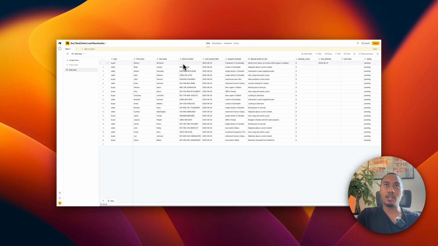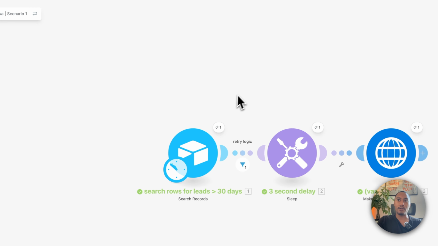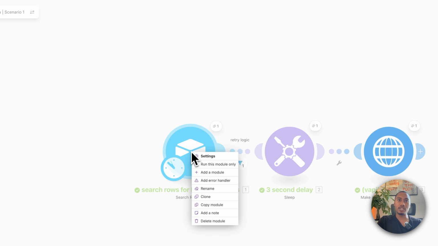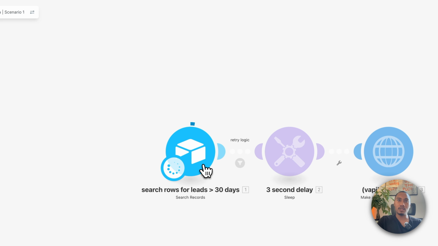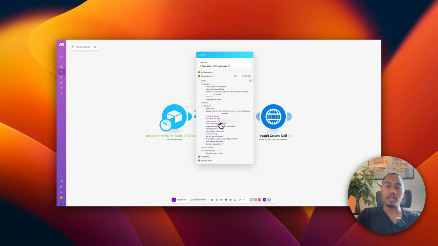So put yourself here and give it a date that's over 30 days so that your row pops up, and give the rest a newer date that's within 30 days. Then go back to scenario 1, right click, run this module only, and you should only see your row and your phone number here. So when we run the scenario, it will trigger the outbound call only to you.